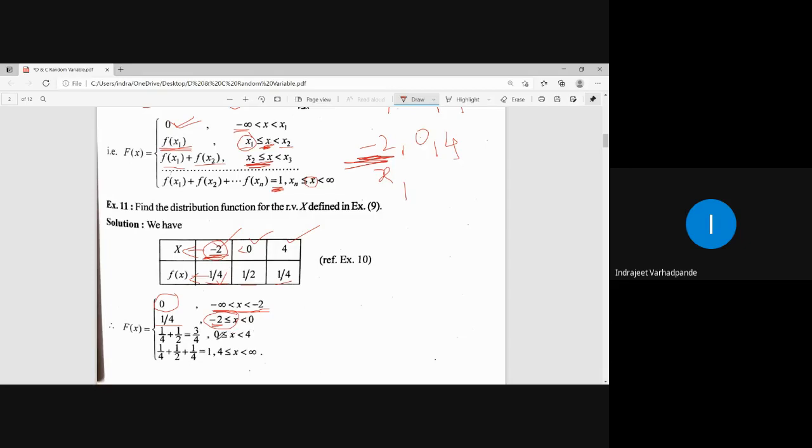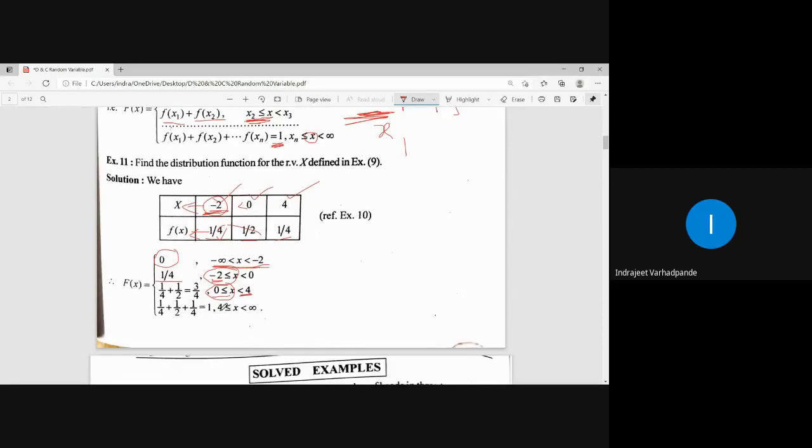Now greater than or equal to 0 but less than 4, how much will it come? That is, for x equal to 0, 1/4 plus 1/2. And lastly greater than or equal to 4 but less than infinity, from here onwards the highest number will go up to infinity, but I have to write the value for x equal to 4. So 1/4 plus 1/2 is 3/4. 3/4 plus 1/4 is 1. So this is how we define or denote or represent the distribution function capital F of x for the corresponding